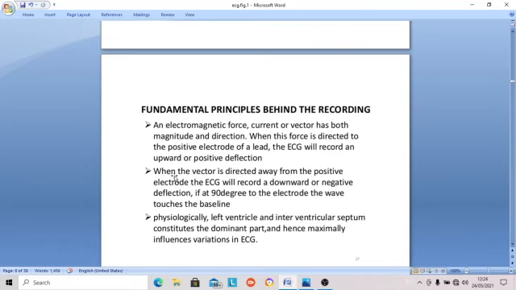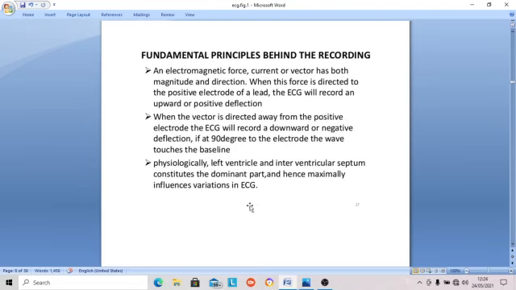When current is coming toward the positive pole, naturally it is attraction, it is positivity. So when the current is coming toward the positive electrode of the lead, which is a pair of electrodes, positive and negative, it is a positive deflection in ECG. When the current is moving away from the positive pole, it is a negative deflection.